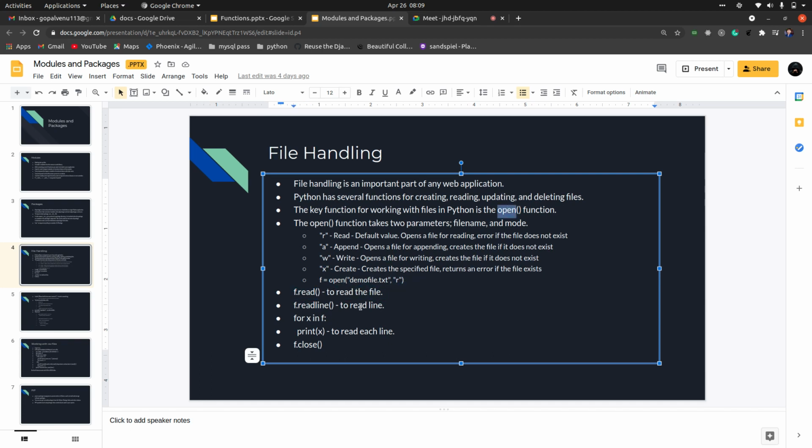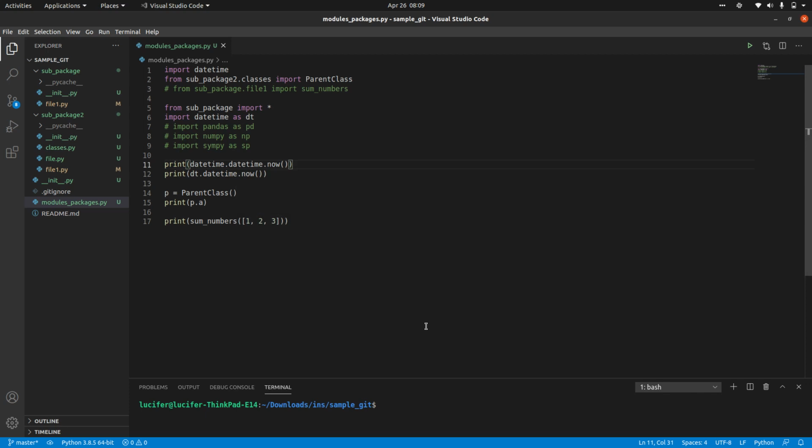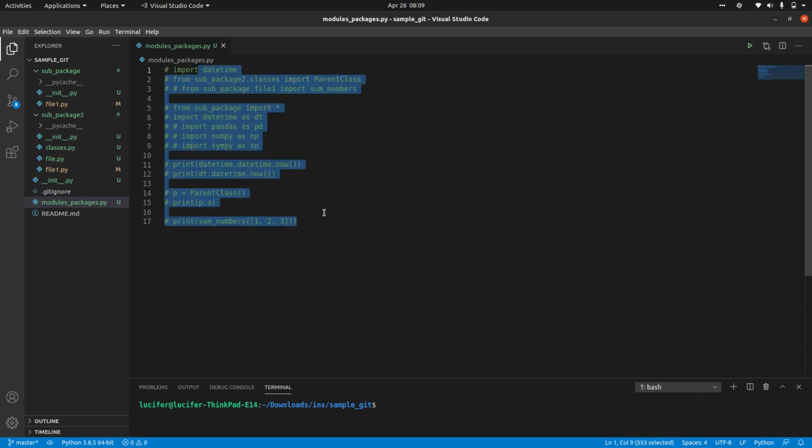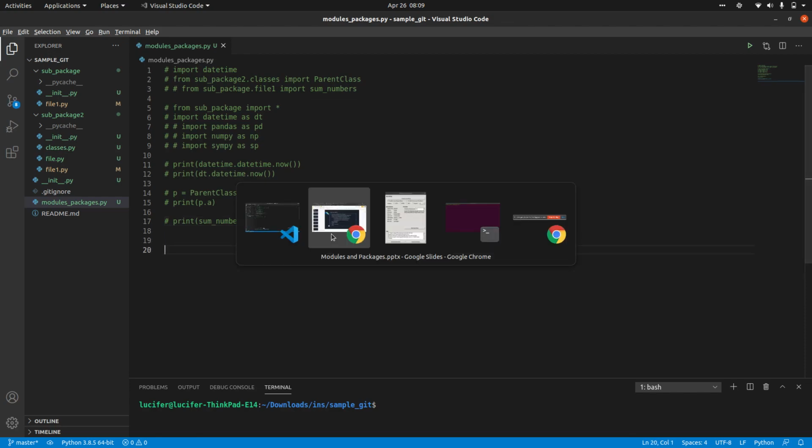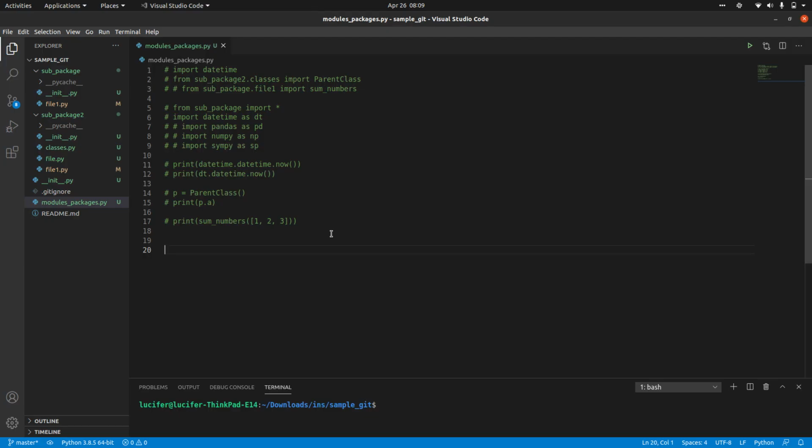Okay, and we have readline and all these things. Let's discuss that in the code. Let me just comment out all these things. We don't need them. I'll show you how we can work with different files and different paths and how to use them.